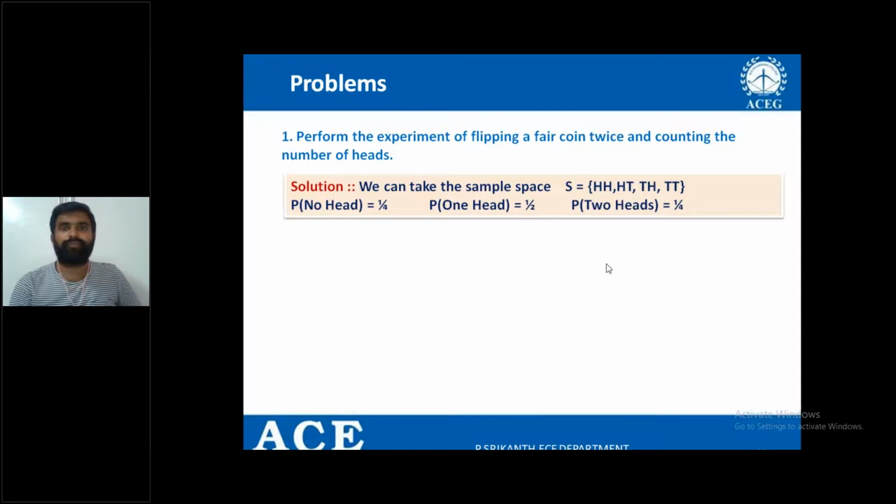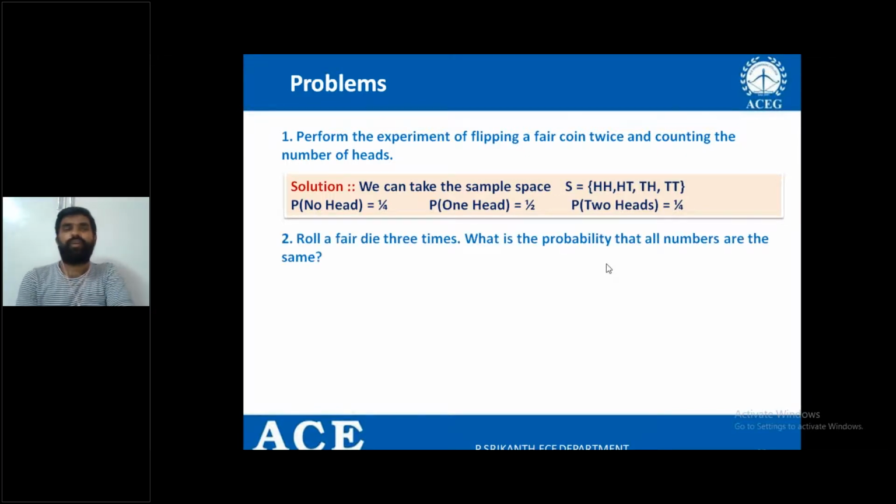Right. So let us try another problem now. Roll a fair die 3 times. What is the probability that all numbers are the same? I repeat, 3 times a roll. What is the probability that all numbers are the same?